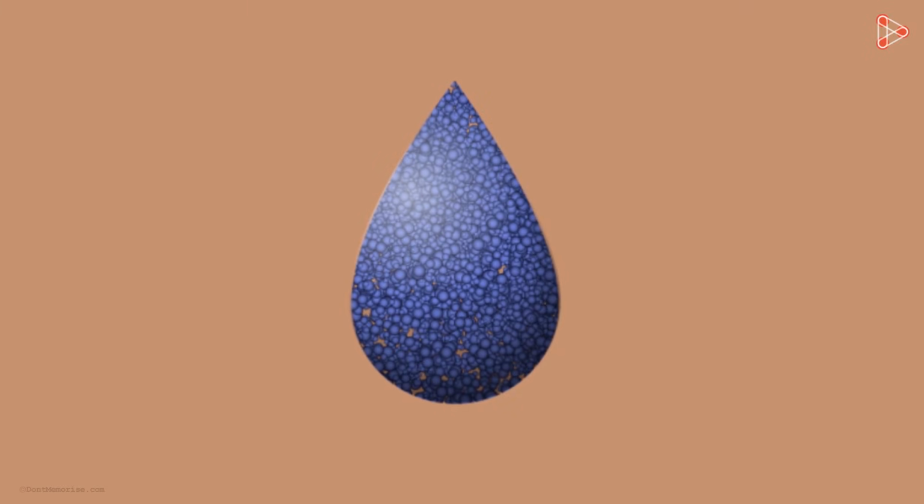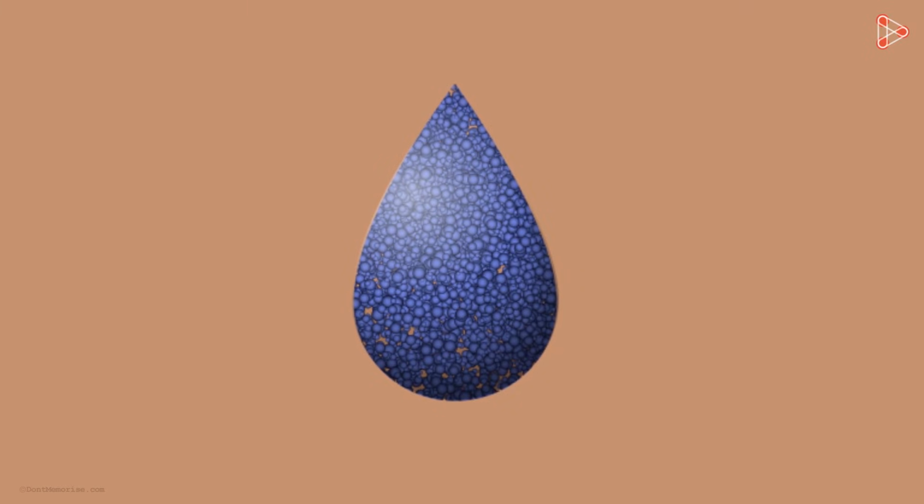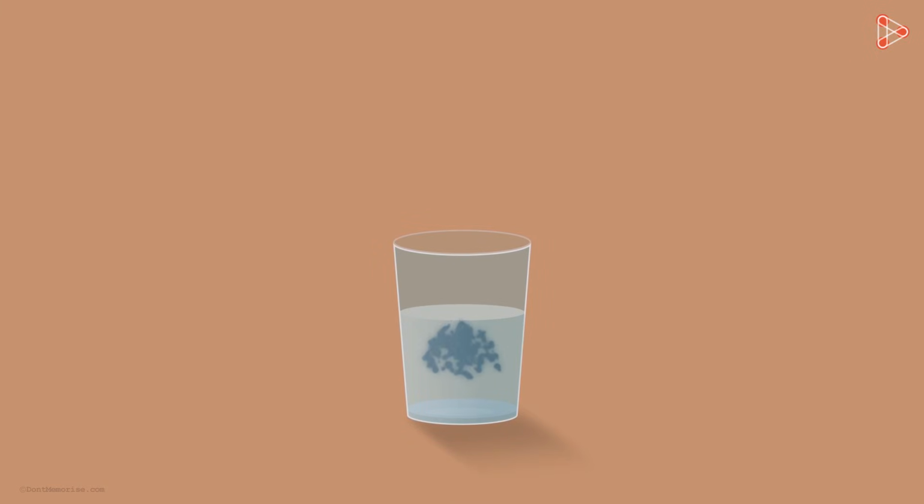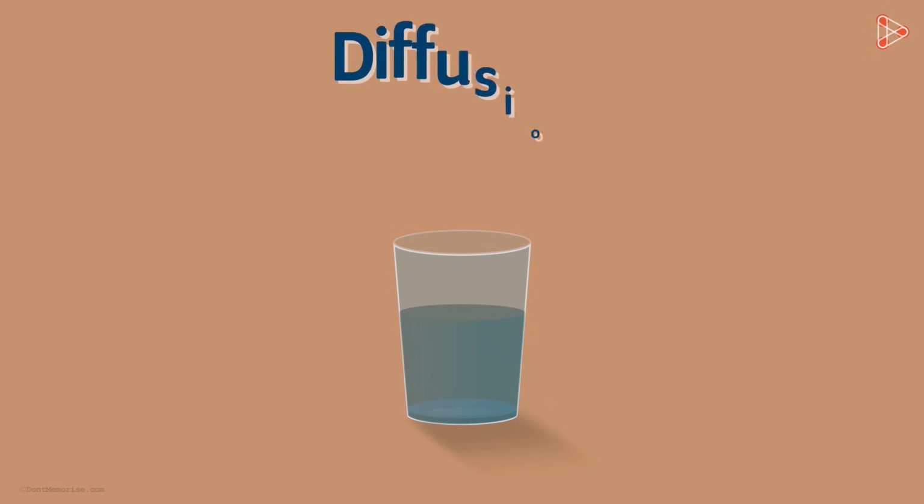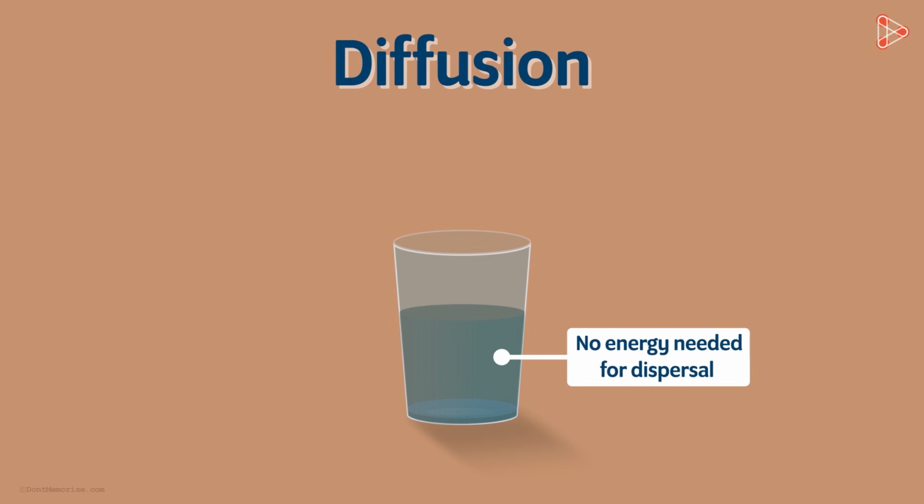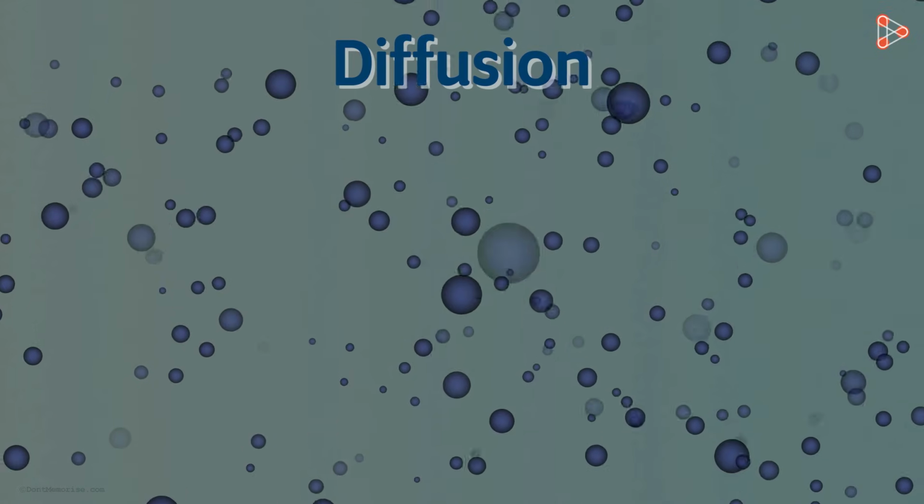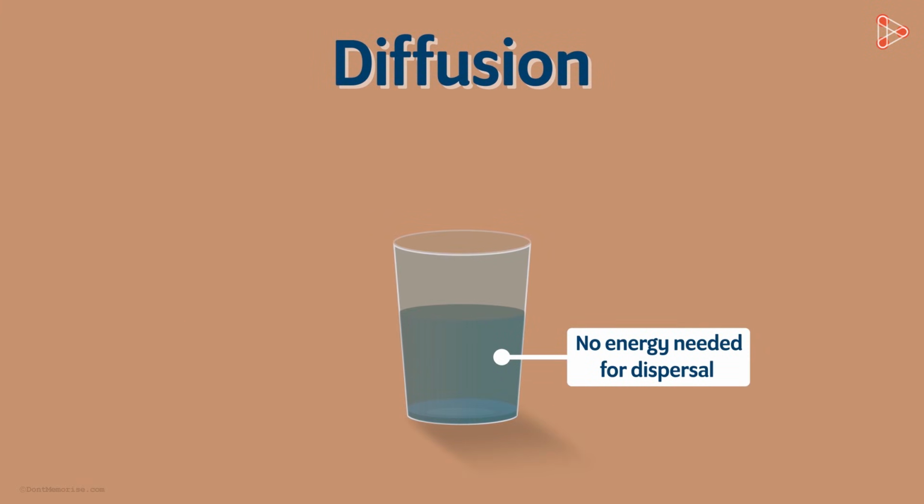If we look at the molecular level, then the ink molecules, which are compactly packed in the single drop, get a chance of dispersing in a larger area when added to the water. This is nothing but the process of diffusion. And we know that this dispersal process does not require energy. The molecules just try to move freely in the space available, and as a result, diffusion occurs.